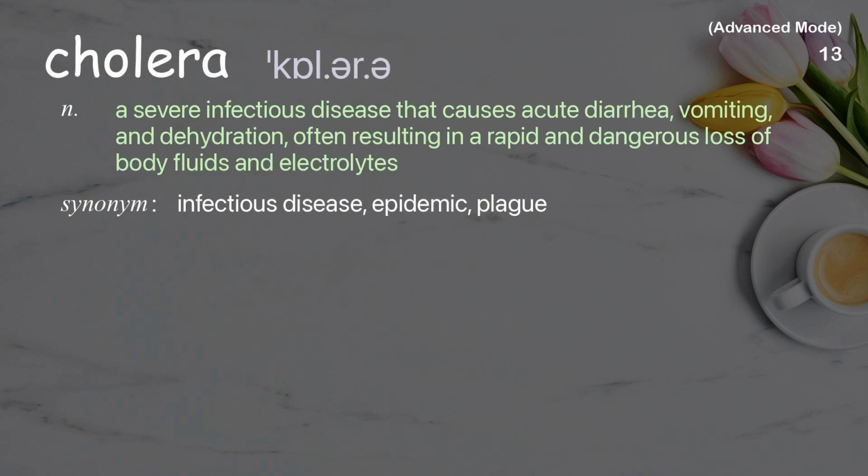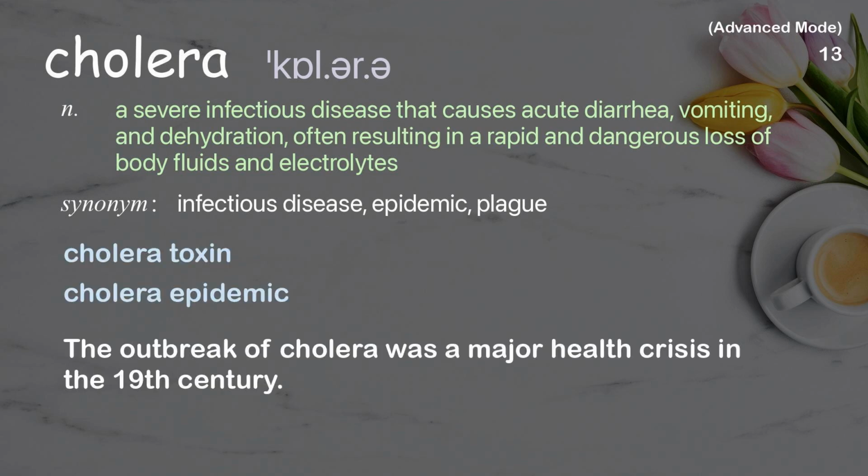Cholera. A severe infectious disease that causes acute diarrhea, vomiting, and dehydration, often resulting in a rapid and dangerous loss of body fluids and electrolytes. Examples: Cholera toxin, cholera epidemic. The outbreak of cholera was a major health crisis in the 19th century.